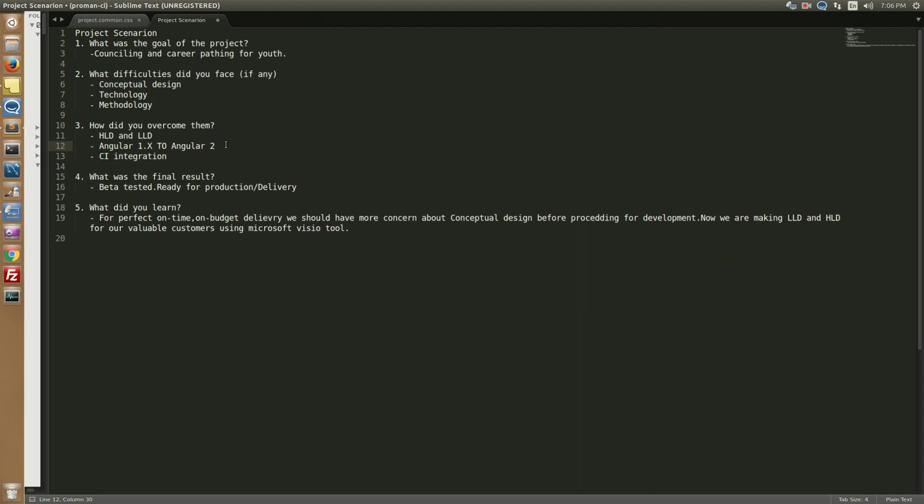And we should have more power on the designing. I mean, the conceptual diagram should be cleared in the first scenario. After that we should start the development. It provides good productivity and on budget and on time delivery for sure. So this is all about the Envision project.